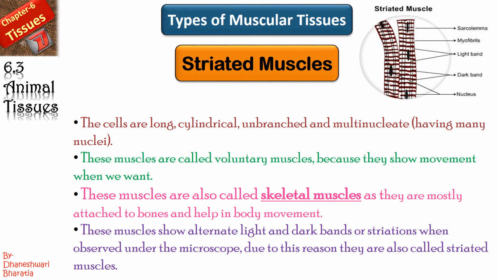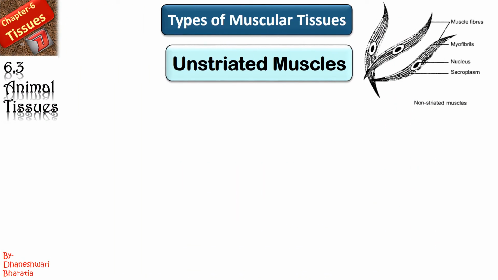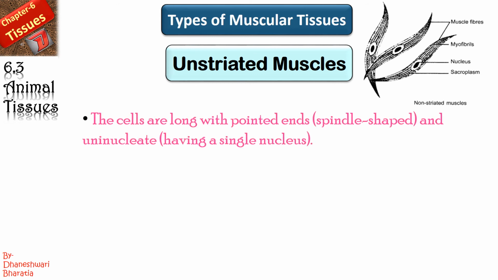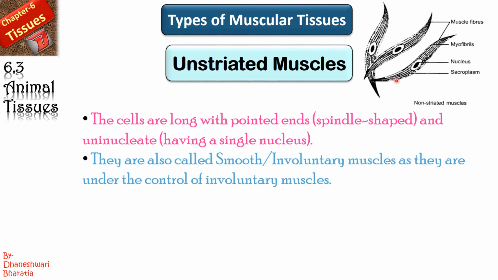Am I clear? Now next is unstriated muscles. The shape is completely different, right? The cells are long with pointed ends, spindle shape looks like, right? And uninucleate, meaning there is only one nucleus. On the contrary, striated muscles are multinucleated. Yes? They are also called smooth or involuntary muscles as they are under the control of involuntary muscles.